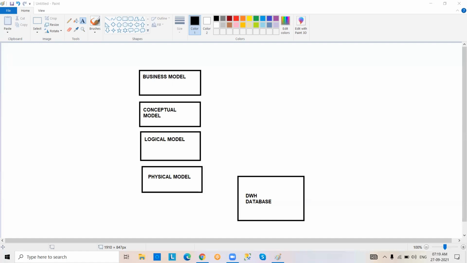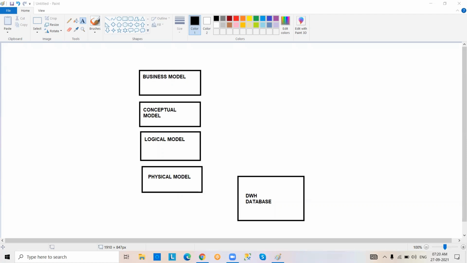So these are all completely paperwork only in the beginning. Paperwork means you're going to attend meetings. Experts will be there, meaning database architects and experienced people. Client side people will be there. The development team will be there. So everyone is going to be involved in this. In the logical model, we prepare some kind of blueprint.